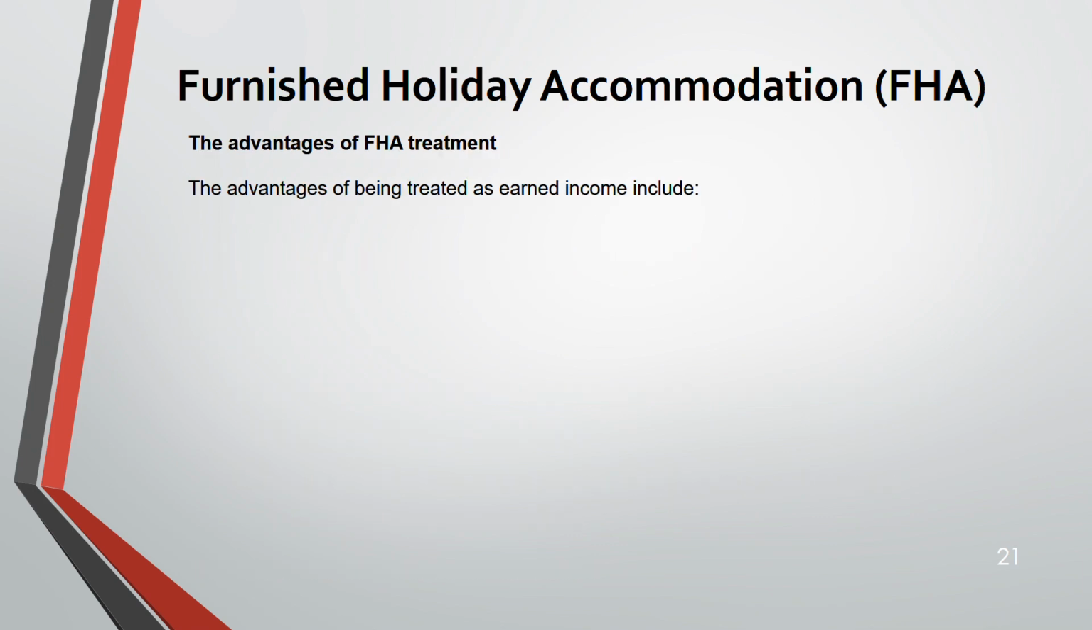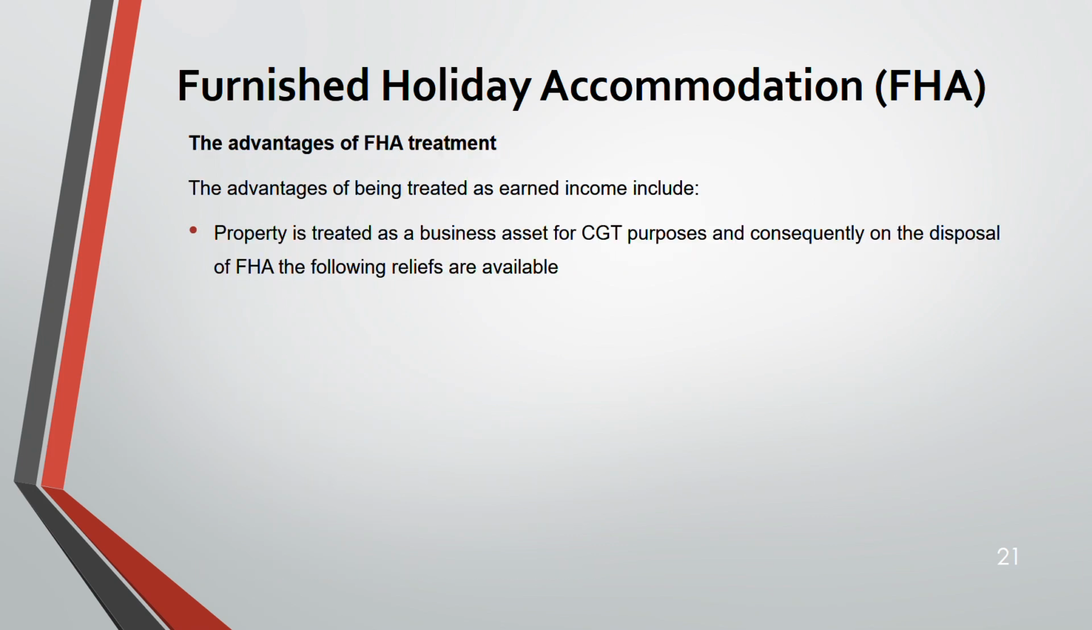Now, property is treated as a business asset for CGT purpose. If you are selling off this FHA, you get a business relief. You get a relief from the point of CGT purpose, capital gains tax purpose. So when you're disposing of FHA, you get this kind of relief, business asset disposal relief.